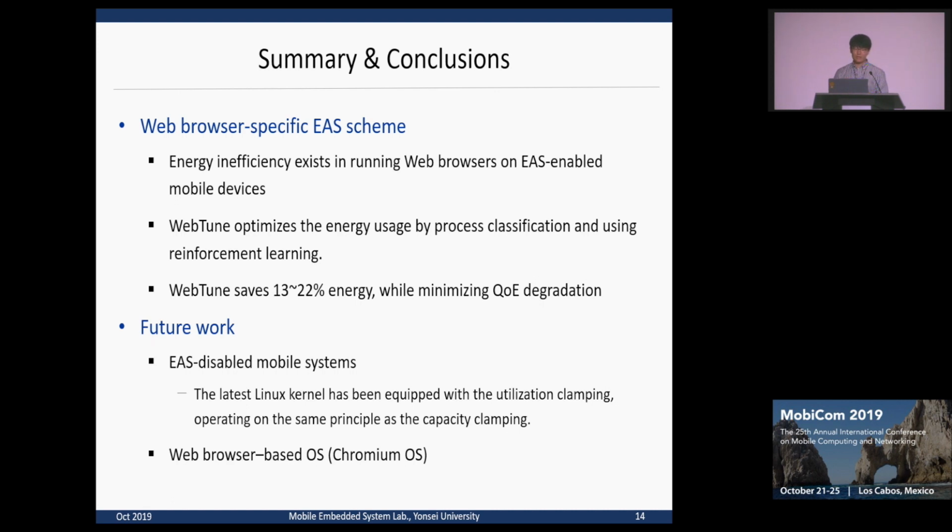I'd like to finish my talk by introducing our future work. We are planning to extend our work to EAS-disabled systems, since the latest Linux kernel has been equipped with utilization clamping, which is a similar technique to capacity clamping, so we think that our work can be extended to EAS-disabled systems. We also plan to extend our work to web browser-based OSes such as Chromium OS.